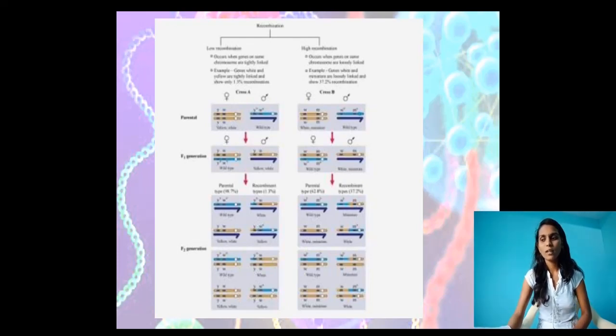What is the result here? At the end of this cross, the result is that the strength of linkage between Y and W is higher than W and M. Got it?